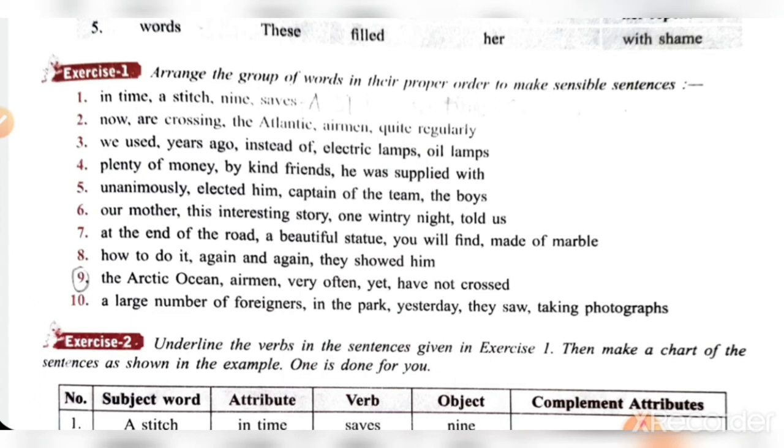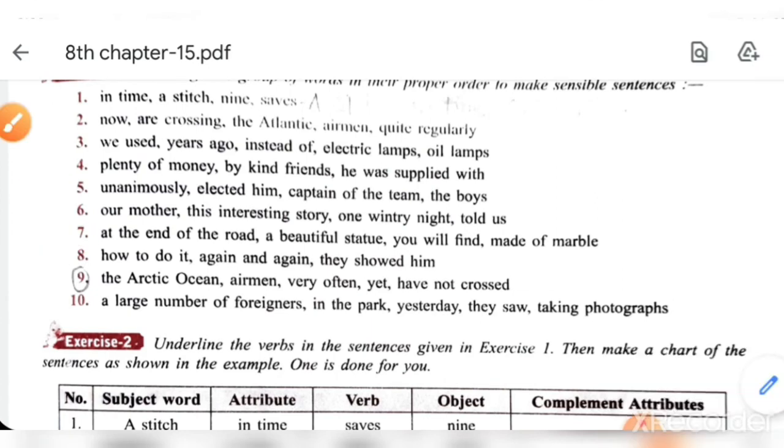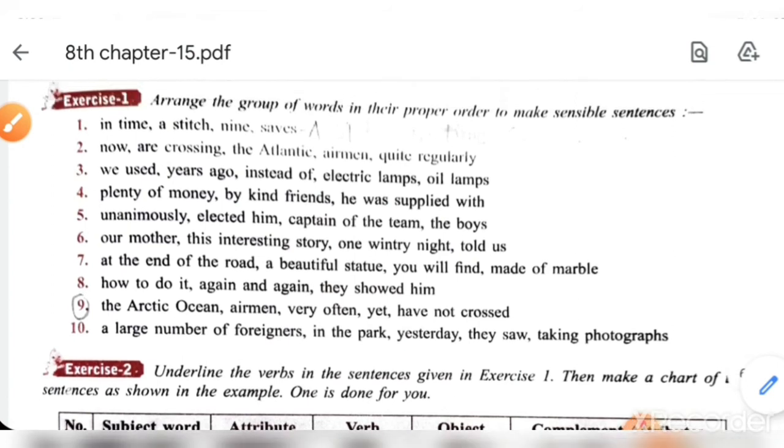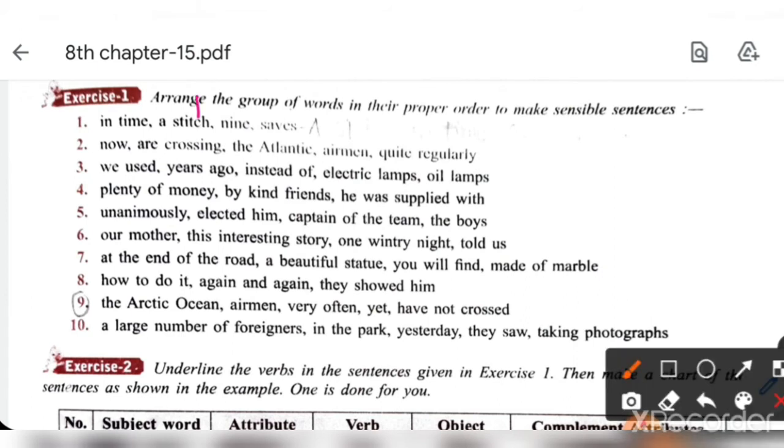You have to number the words in the given sentence, then afterwards you can write the answer in your notebook. Exercise 1 only answers you will write in your notebook. Understood? I am repeating the answers again and again 2-3 times so you are able to number the words. So how you will write? A stitch in time saves 9.